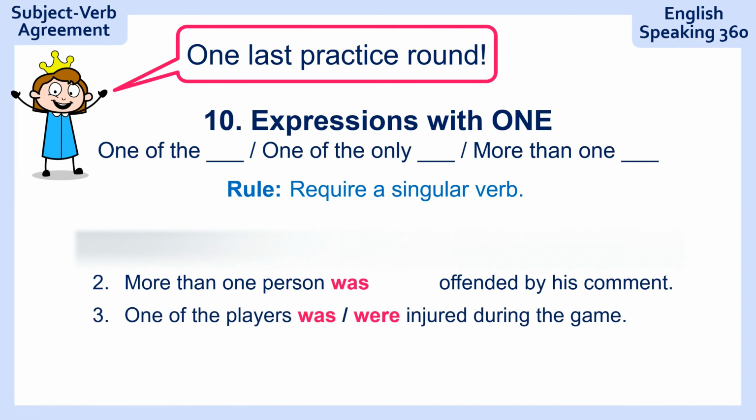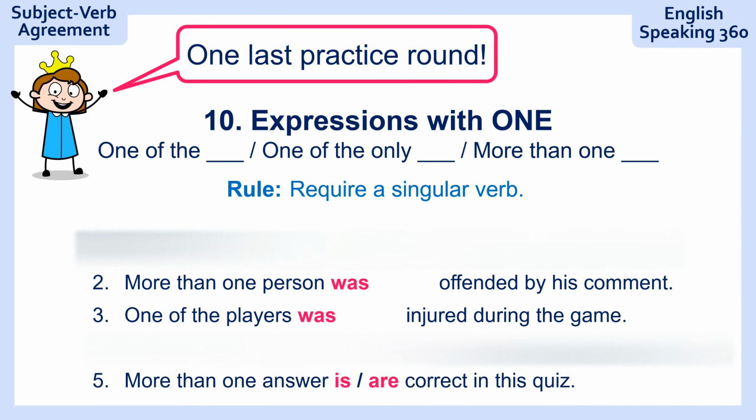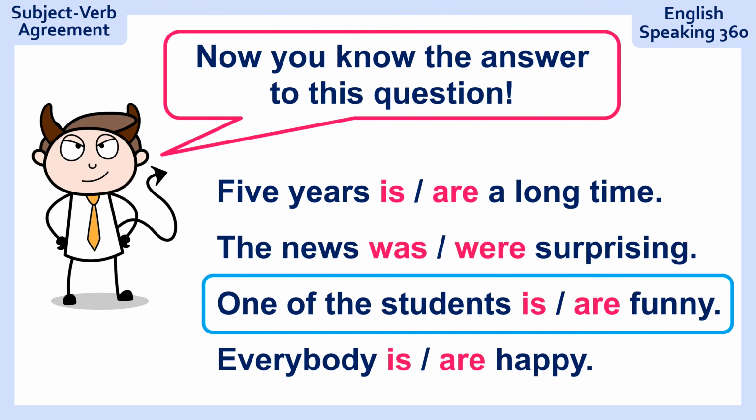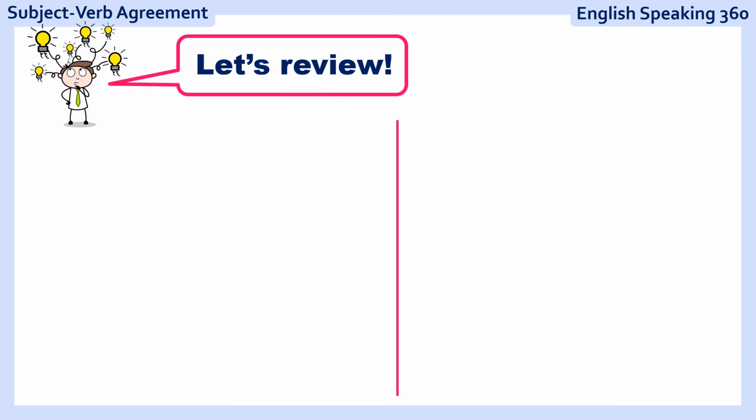One of the players injured during the game. One of the players was injured during the game. More than one answer correct in this quiz. More than one answer is correct in this quiz. Excellent. Now you know the answer to this question. One of the students, funny. Of course, one of the students is funny.